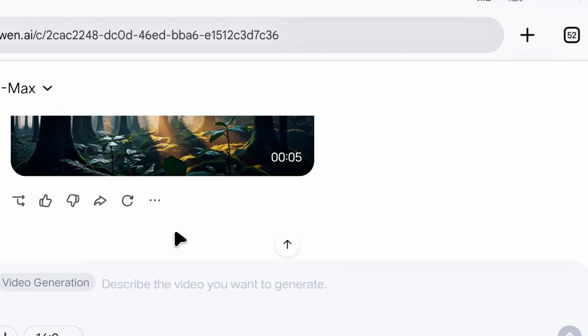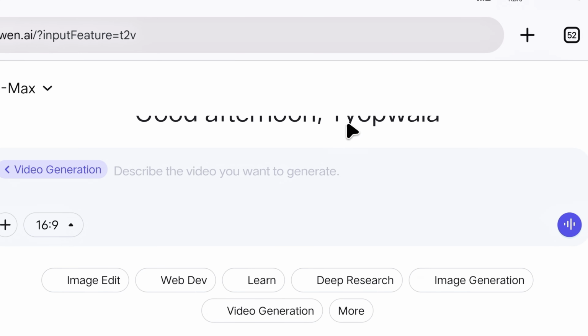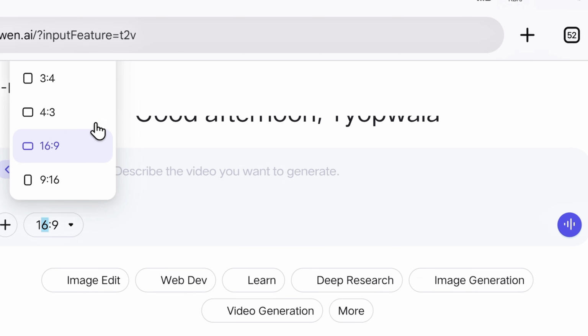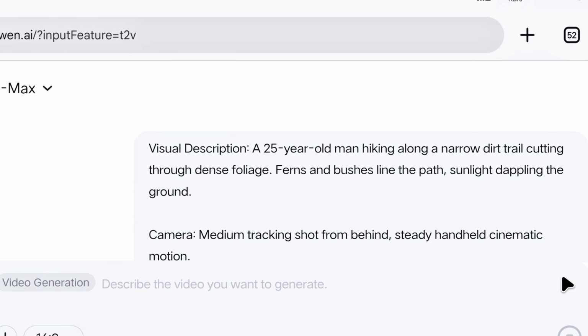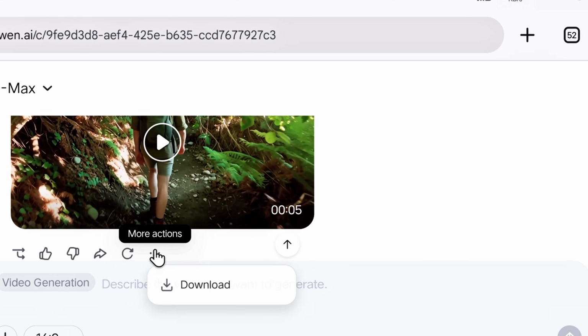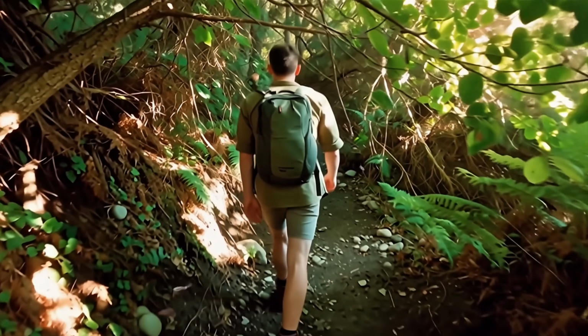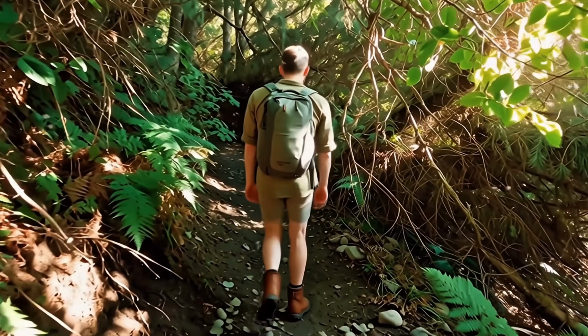Now we will make the next video in the same way, but after that, you will need to watch carefully how we make the next videos. If you want, you can also select your aspect ratio from here, whether you want to make 9:16 for short videos or keep it in 16:9. Okay, now we will paste our second prompt here, and as soon as we press enter, after a short while, our video is ready. We will also download this by clicking here, and if we play it and see, then the face of our character is not visible in it.